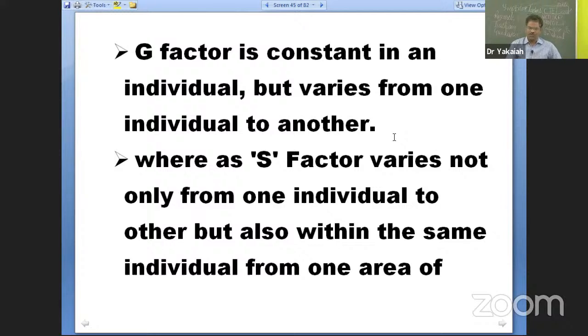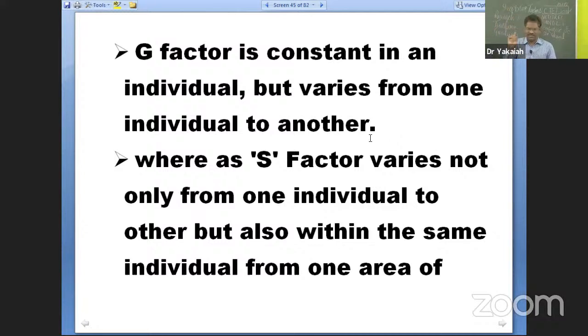Okay. Which of the following factors varies from one individual to another individual? G factor, S factor, A factor, both 1 and 2. Like these options will be given. From one person to another person, both G factor varies and also S factor varies. Please note that. Which of the following varies not only from one person to another person, but also within the same person?